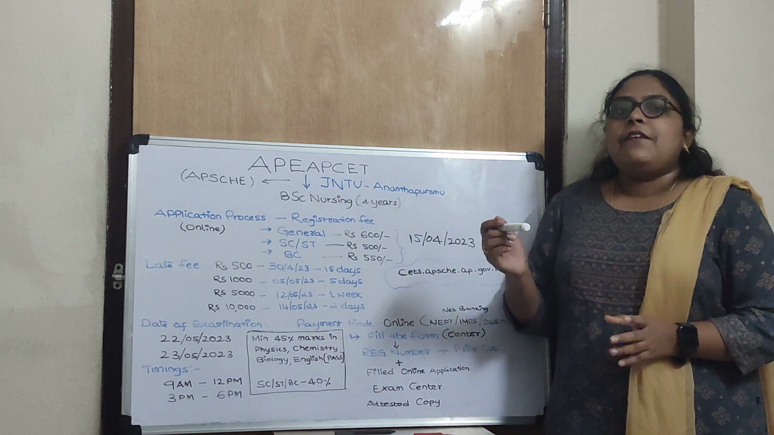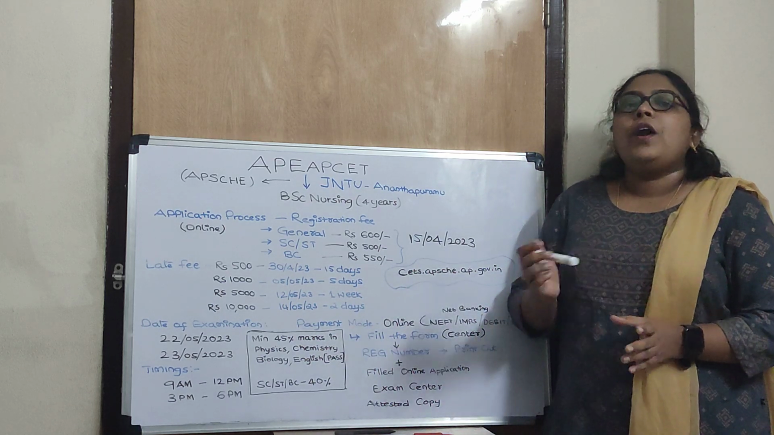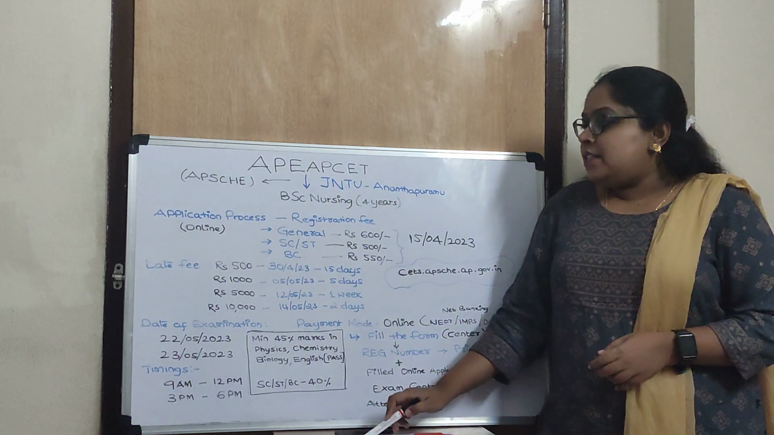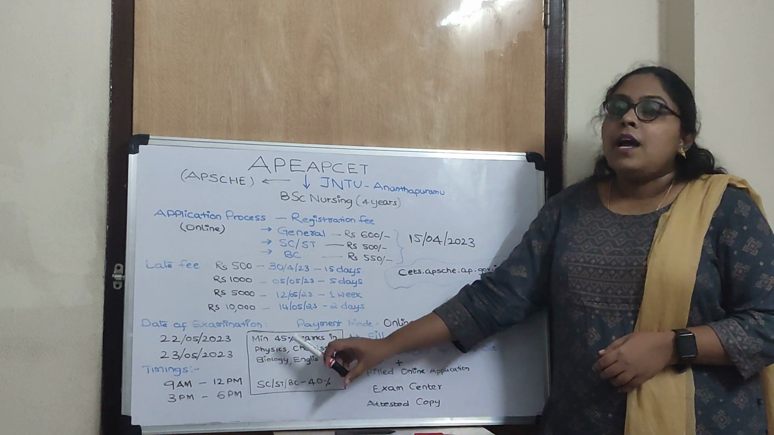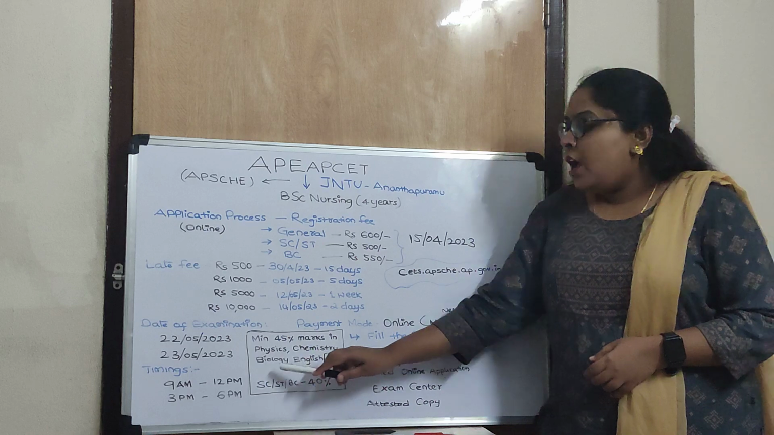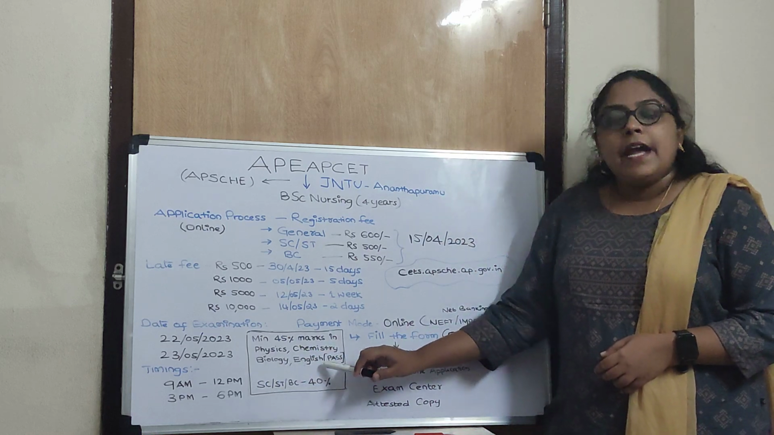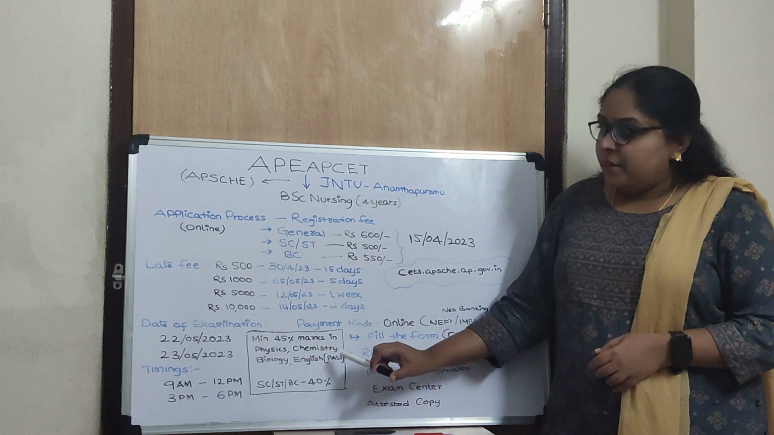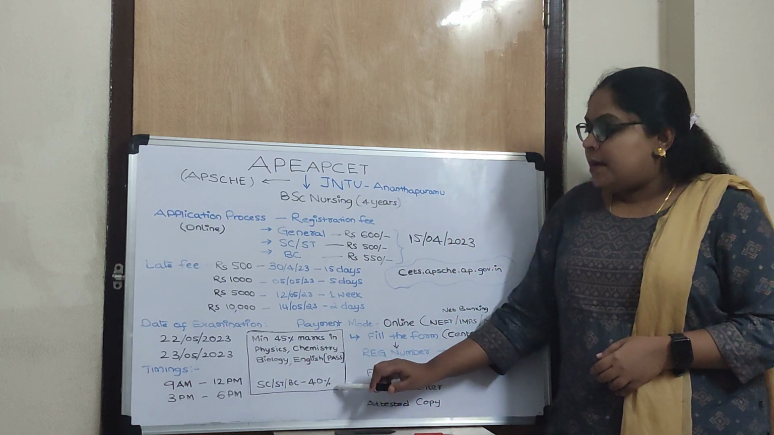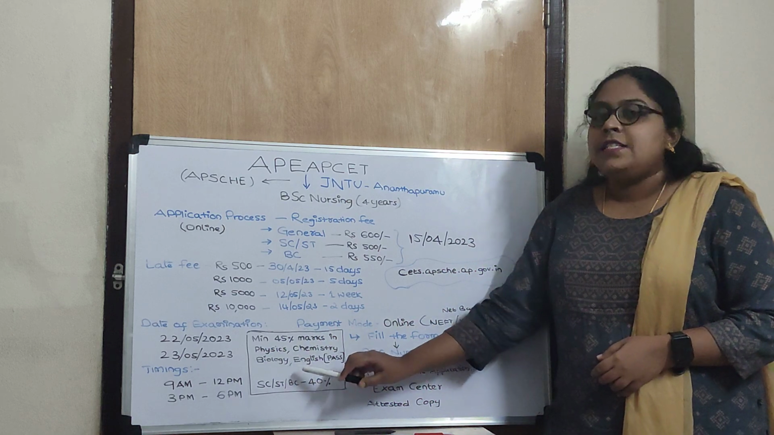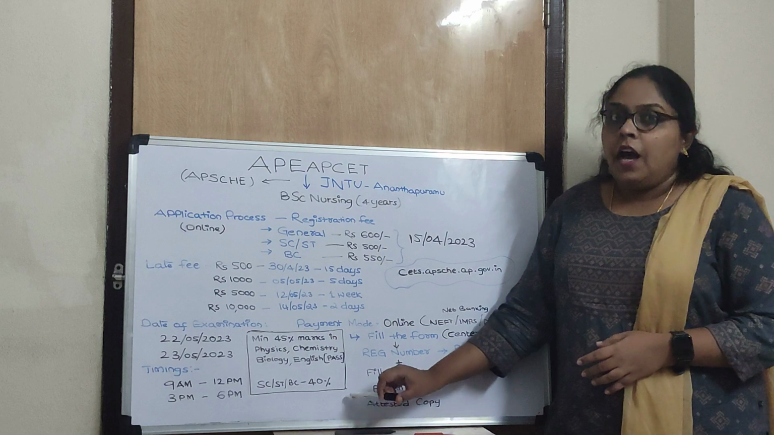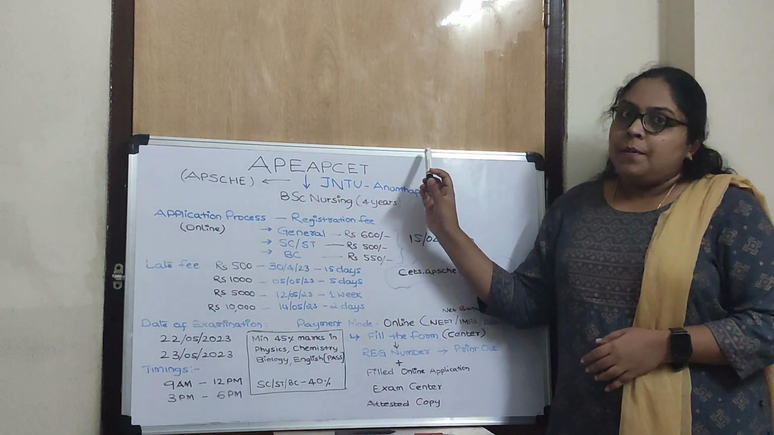What is the criteria next? Who can appear for this AP EAPCET? The criteria is a minimum of 45% marks in the science subjects, that is physics, chemistry, biology, and English individually passed. In the case of SC/ST and BC, a minimum of 40% marks in physics, chemistry, biology and English pass is required. So this is the criteria to apply for the AP EAPCET.